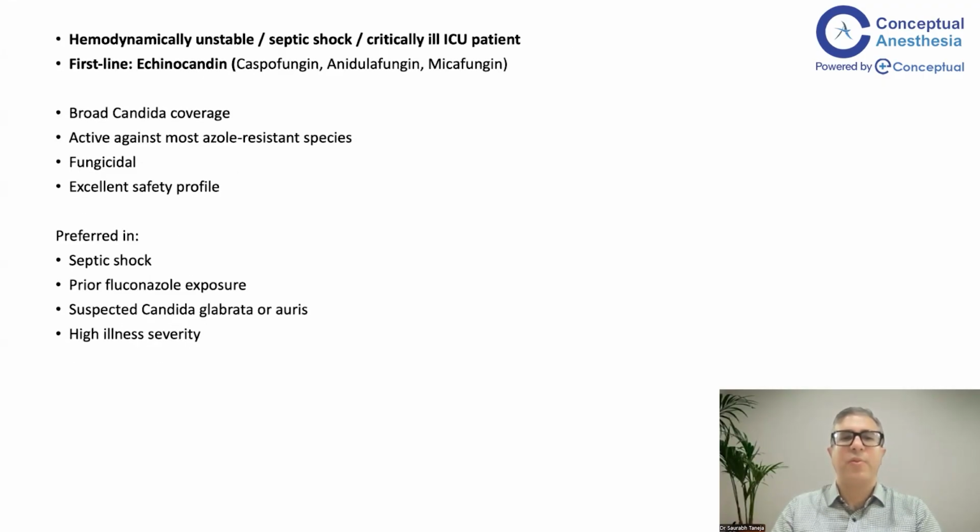Suppose you have a patient who is critically ill, in septic shock, and hemodynamically unstable. You can think about starting an echinocandin as first-line treatment. This is preferred when the patient has prior fluconazole exposure, or is very sick, in septic shock, and Candida glabrata or auris is suspected. It depends on the profile of fungal isolates in your critical care setting.